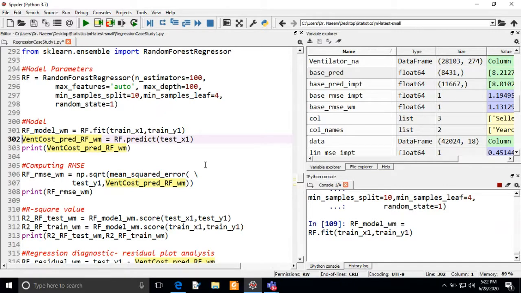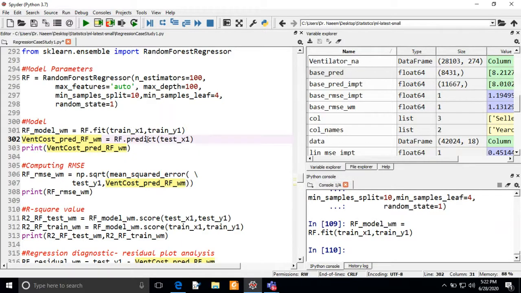And in the next command, we will print the value with the random forest model, and to get the predicted score we have to execute the predict function. In this prediction function we will pass the input parameter, which is test_x1.